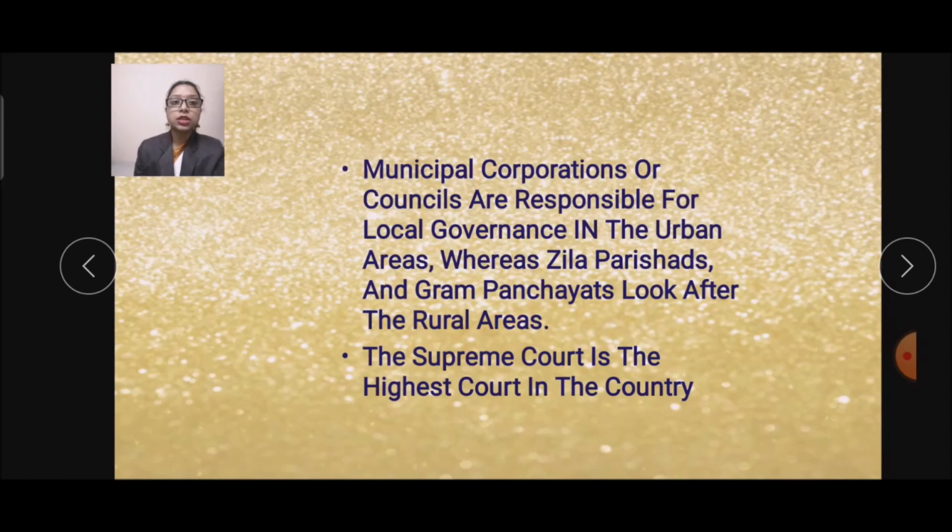The village areas are looked after by the Gram Panchayats and the Zilla Parishads, and the municipal corporation or council is responsible for local governance in the urban areas.